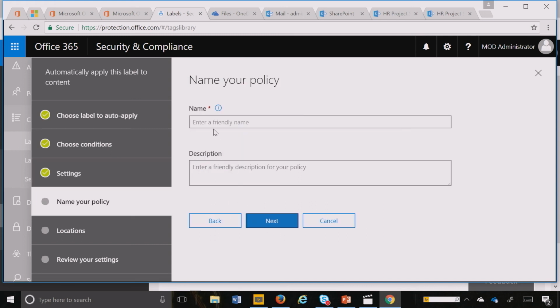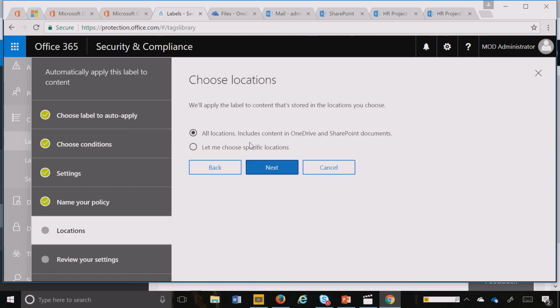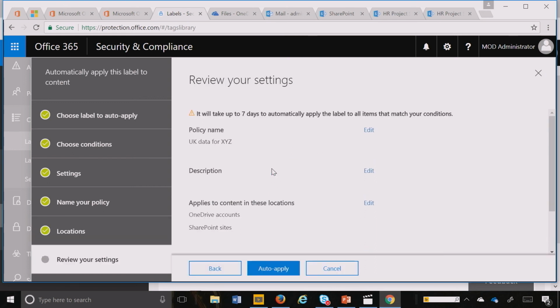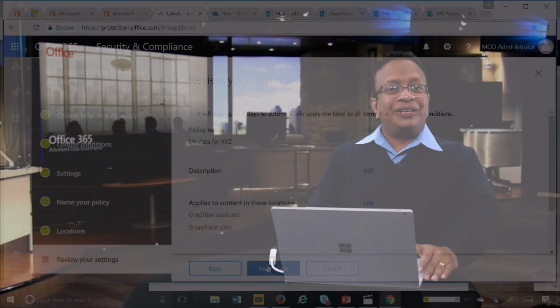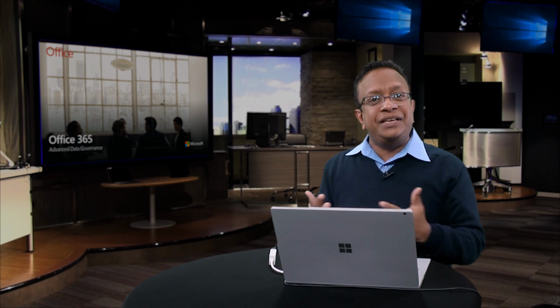I hit next. And then I give it a name. And then I choose where I want that protected, across the entire service, or I can specify a location, and I hit auto apply. Great. So now that you've seen how very easily you can create a sensitive type by creating a label and auto-publishing that label, you can see how easily you can take that UK Data Protection Act and retain information that's important to that regulation. Very similar to some of the capabilities that we are working on for GDPR. Thank you for watching.